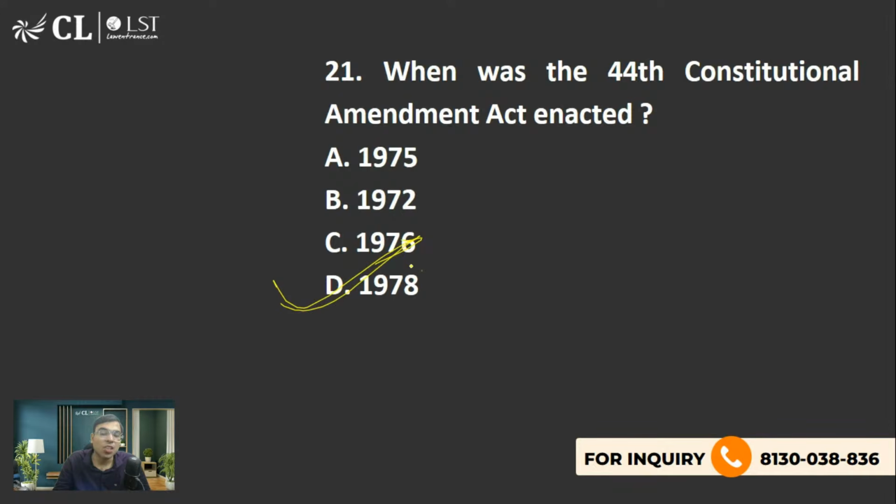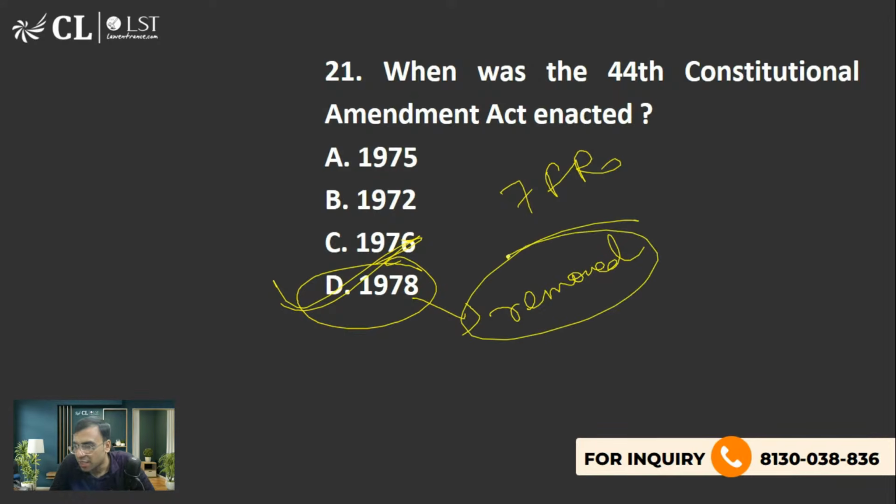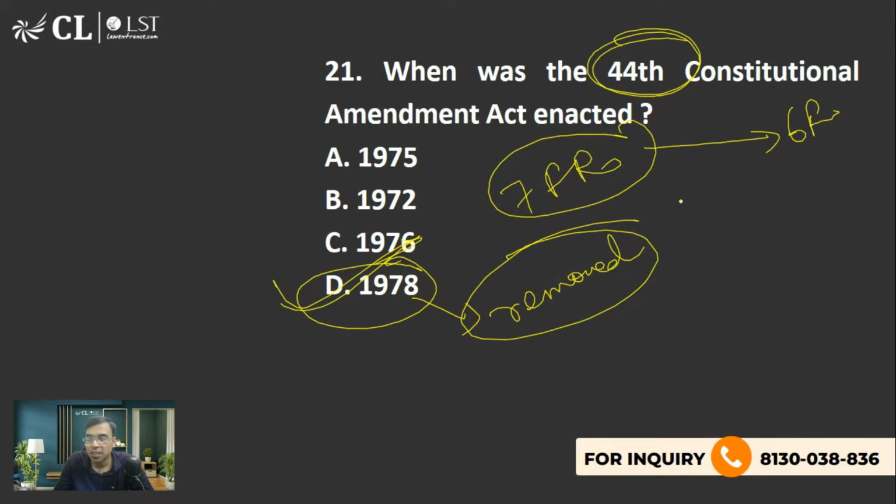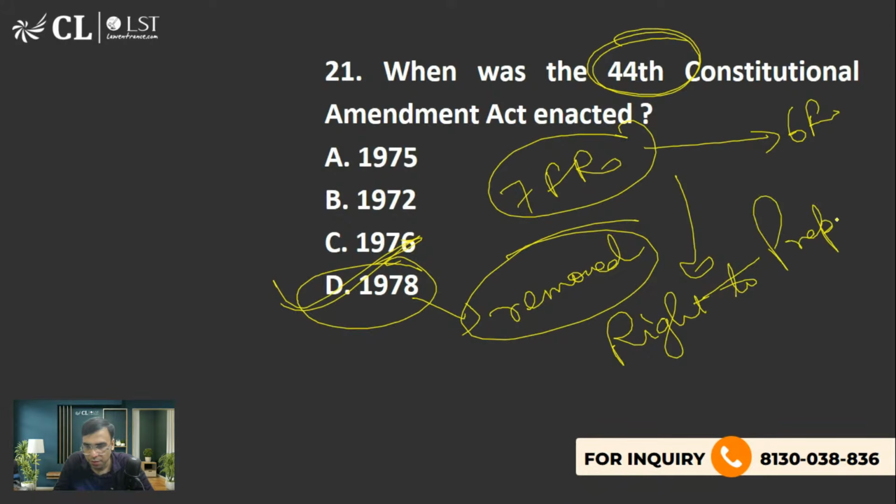We had discussed also that there were 7 fundamental rights. One was removed by this amendment. What was that? This is a revision of the last class, and then we'll move forward. This is important for MH SET also, as polity and constitution is asked there too. There were 7 fundamental rights, now we have 6 fundamental rights. That one removed by the 44th Amendment is called the right to property. Yes, very good. And it's mentioned in Article 19(1)(f) and Article 31.